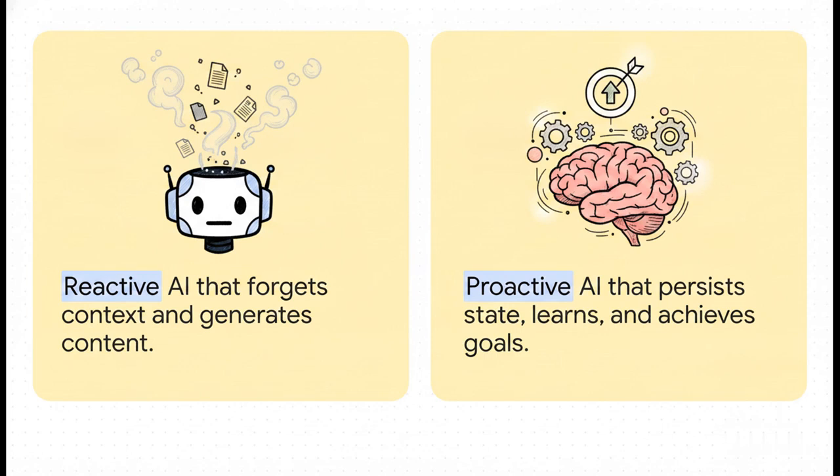But then you have the stateful Agent OS. This is proactive. It actually persists state, meaning it remembers your past interactions, it engages in continuous reinforced learning through experience, and it is relentlessly goal-oriented. And Agent OS doesn't just sit there waiting for a prompt, it observes its environment, it remembers where it failed before, and it actively plans its next move.